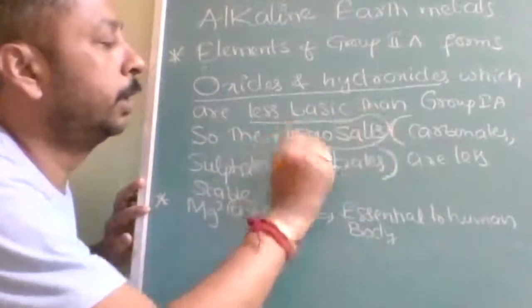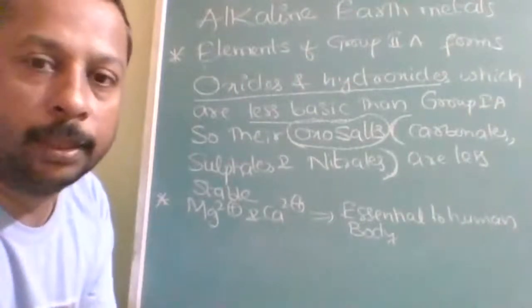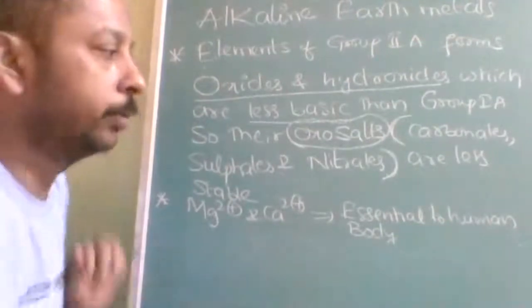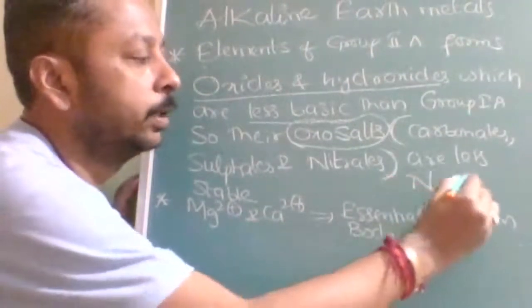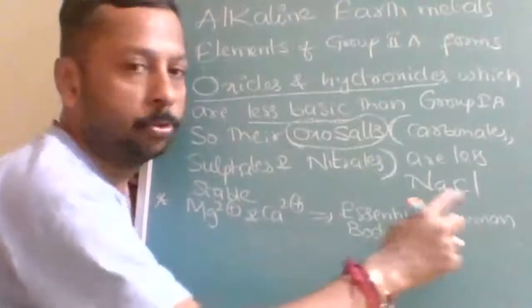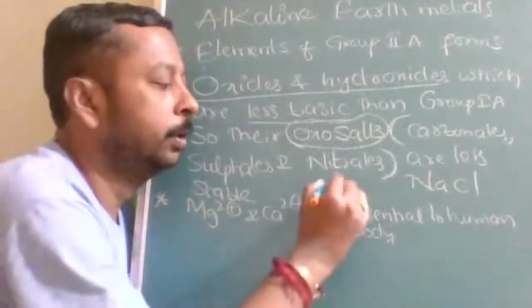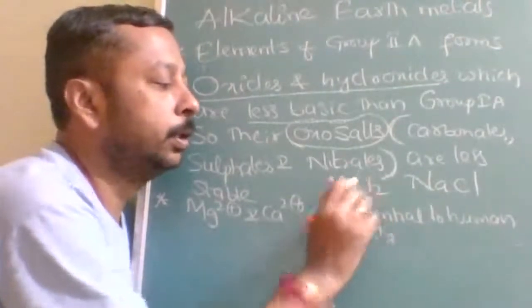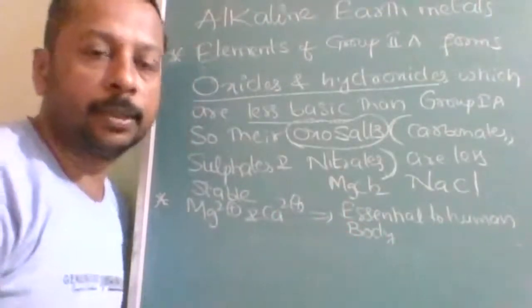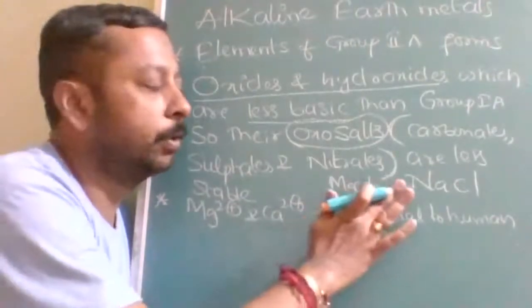Oxosalt means there are three types of elements. In an oxosalt, how many elements will be there? Three. Sometimes salts are called binary salts. What is the difference between an oxosalt and a binary salt? Let us take NaCl. It is a binary salt. Binary means only two types of element, not two elements. Let us take MgCl2. This is also a binary salt, even though it contains three atoms, because the number of atoms is not considered, only the types. The types are only two, therefore this is also a binary salt.